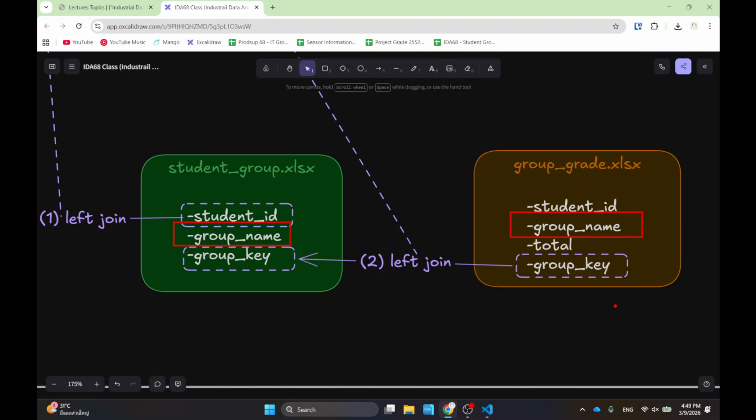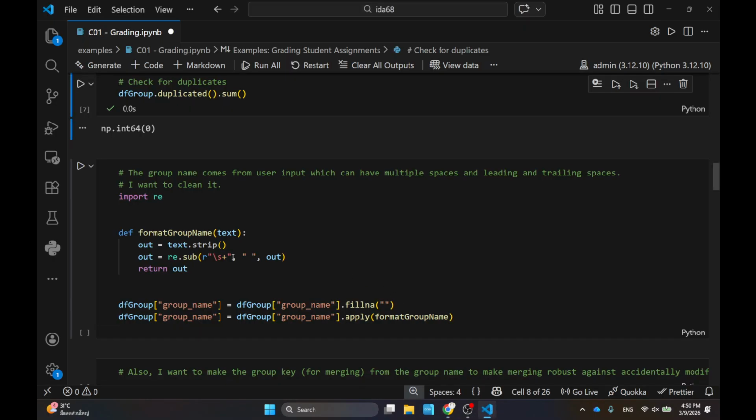So I need to take care of the fact that they might differ, and usually they don't differ by a lot. They differ by maybe extra space, maybe extra dots, usually just extra space, or capitalized or lowercase values. So I have to make sure that they are the same, and the way that I do it is I create another column called the group key. The group key is going to be a more formatted name, where I make sure that the space is taken care of, the capital letter is taken care of, things like that. And that part comes from these formulas over here.